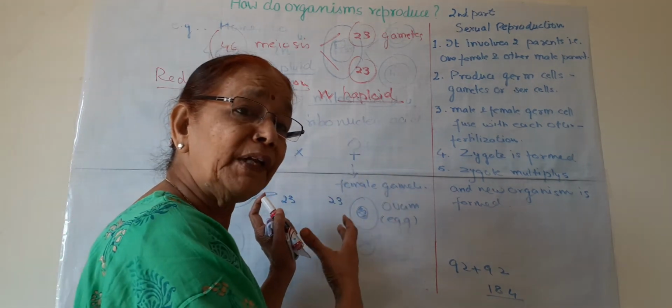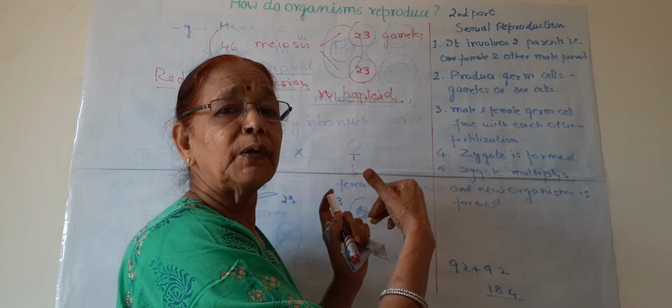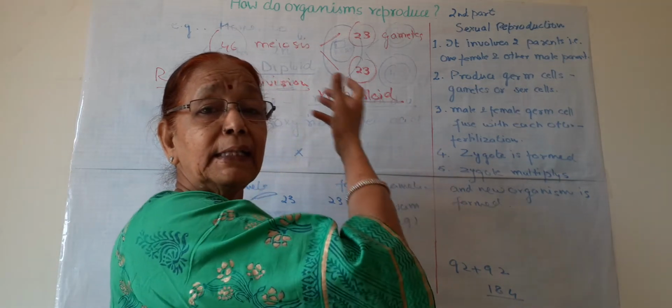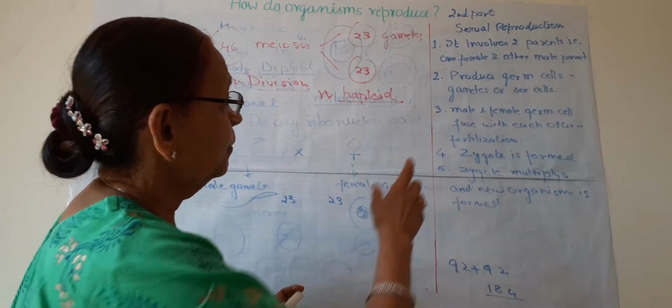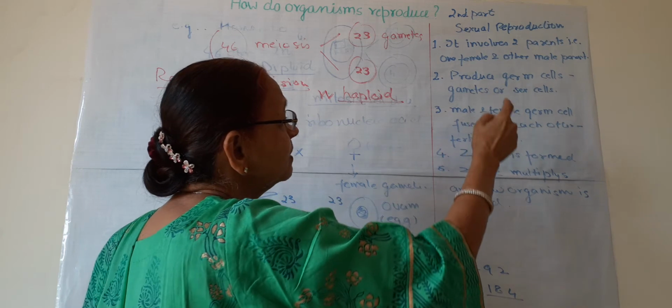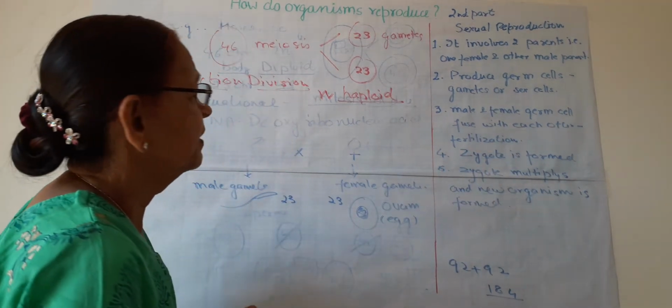And when this half DNA content joins with the content of the partner, the same double DNA content is achieved. So we have seen how the gametes are formed, and how fertilization takes place.